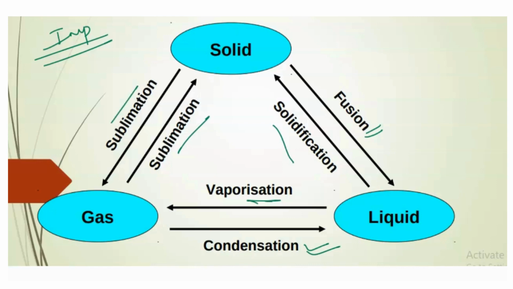Okay, sublimation is the word which is used for it. Okay. And gas converted to solid we also call as deposition. So remember this, it's very important. If you practice it, it's easy to understand.